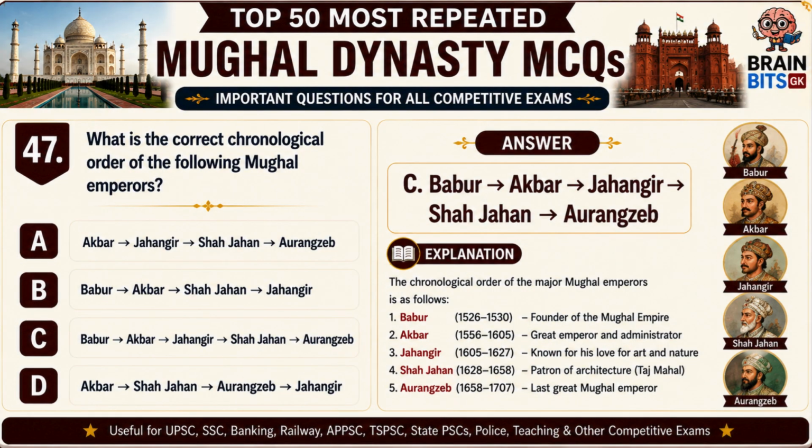What is the correct chronological order of the major Mughal emperors? Correct answer is C. Babur, Akbar, Jahangir, Shah Jahan, Aurangzeb. This is the correct sequence of the major Mughal emperors. Remember this order carefully, as it is one of the most frequently asked questions in competitive exams.